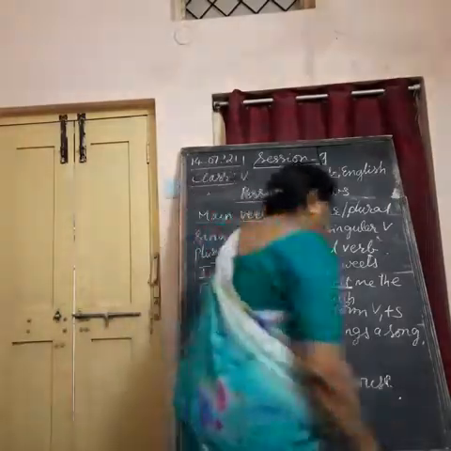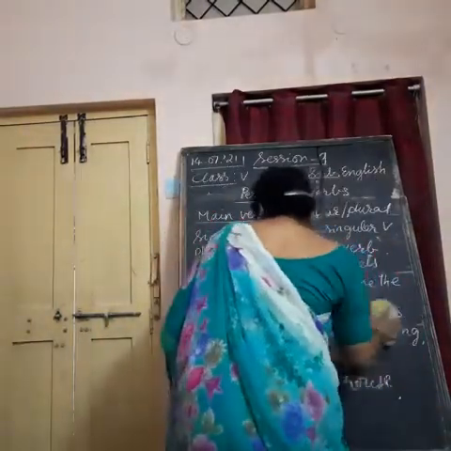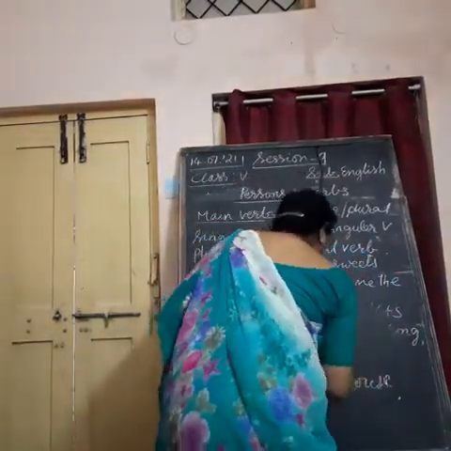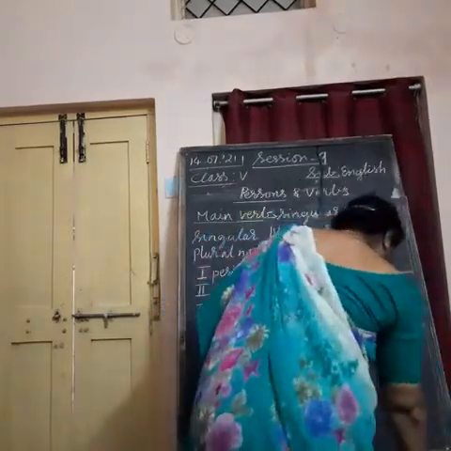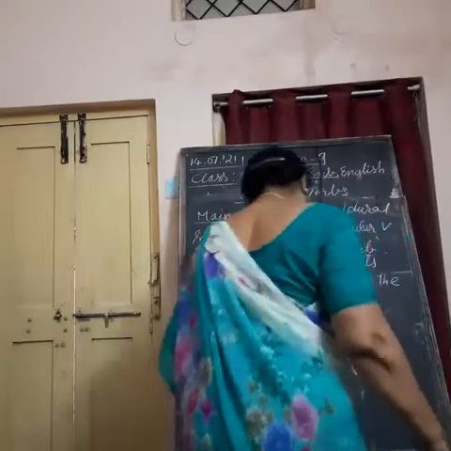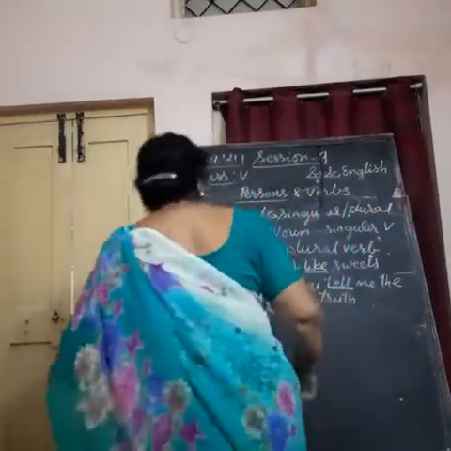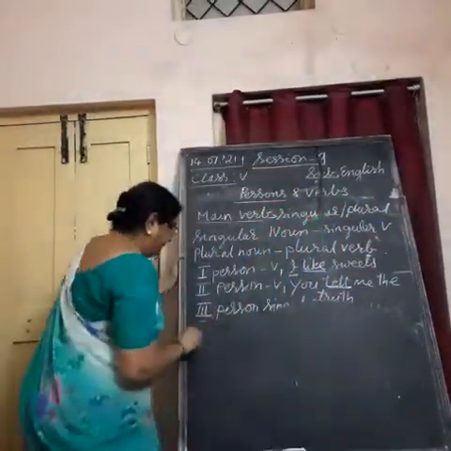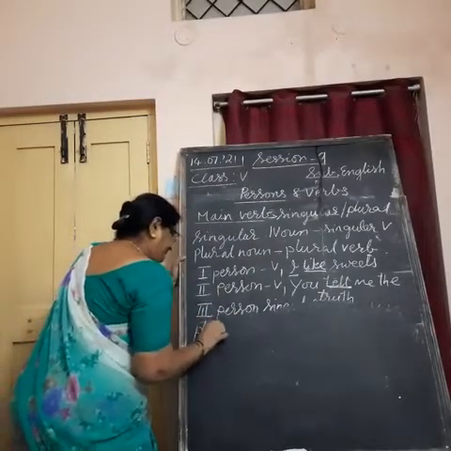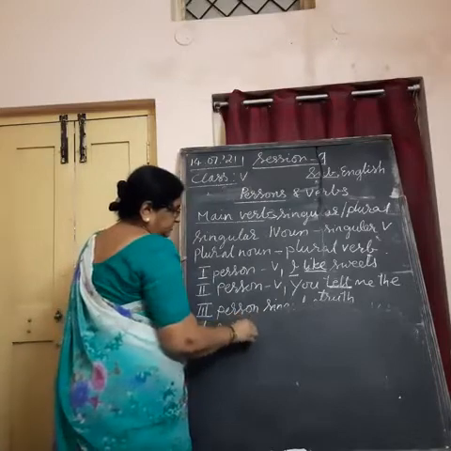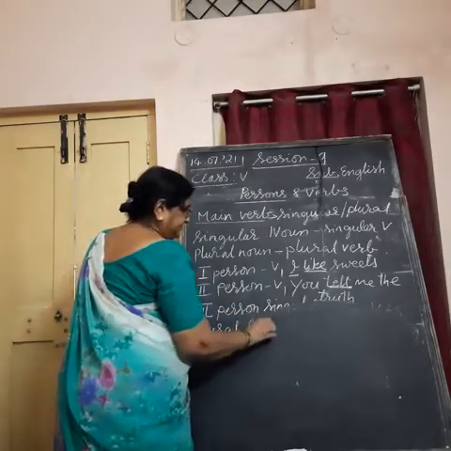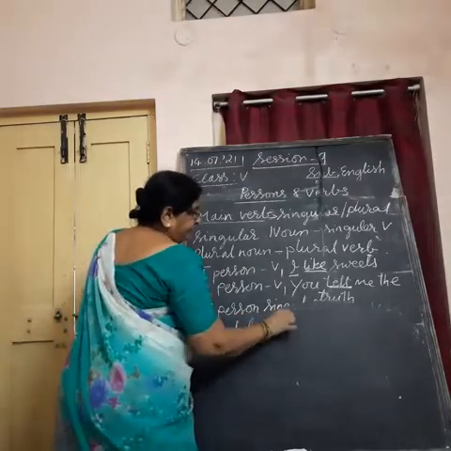When it is plural noun, one small trick. In third person's place, when you are using plural form, understand? Boys play cricket.